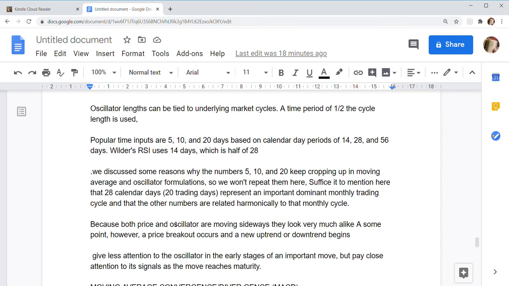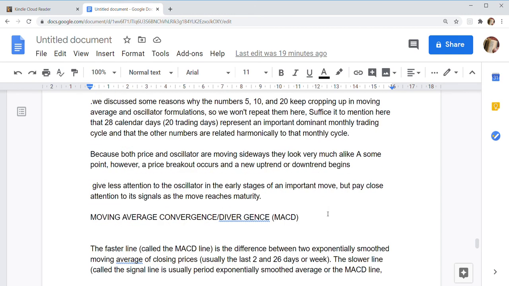We discussed some reasons why the numbers 5, 10 and 20 keep cropping up in moving average and oscillator formulations, so we won't repeat them here. Suffice it to mention that 28 calendar days, or 20 trading days, represent an important dominant monthly trading cycle, and that the other numbers are related harmonically to the monthly cycle.